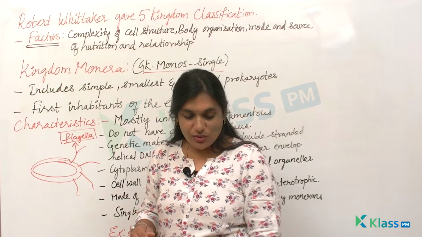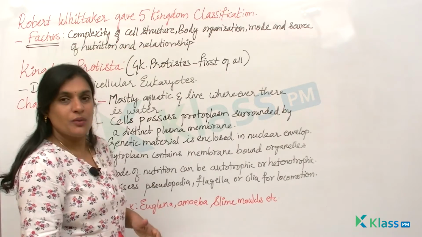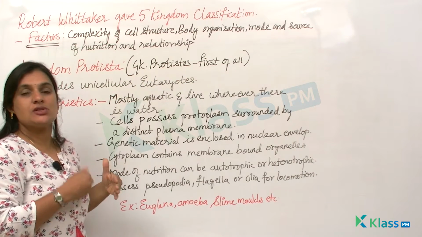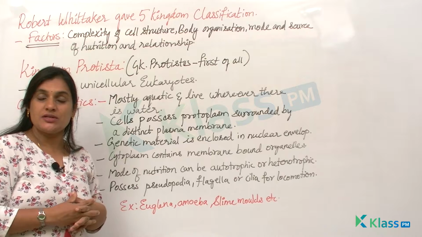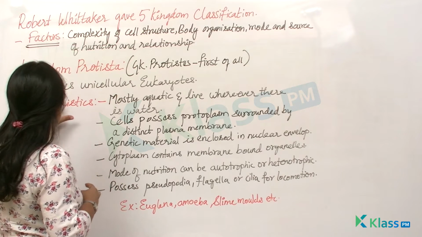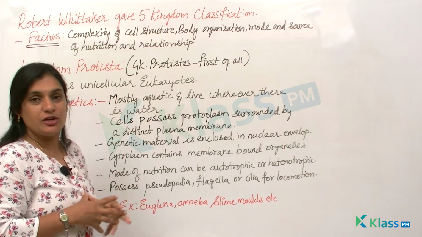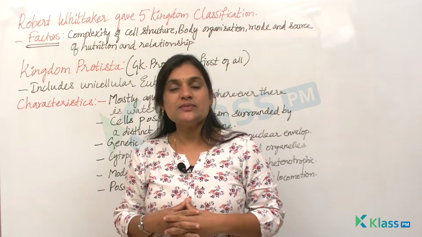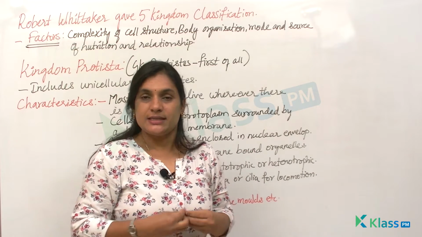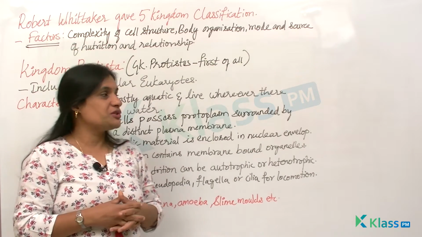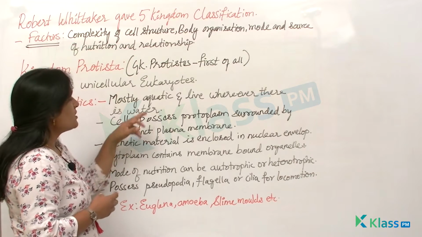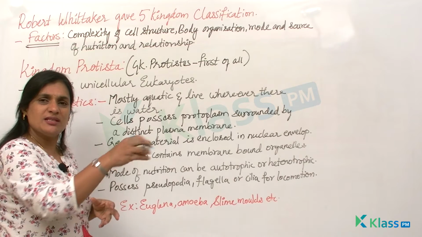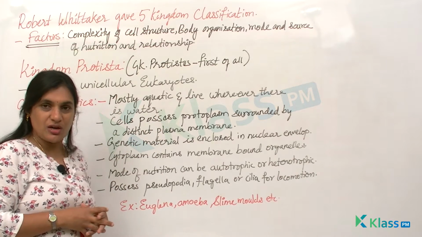Now let us continue with the next kingdom, Protista. So when we look at the next kingdom, Protista, in Greek, protistos means first of all. That means these organisms are considered to be the first of all the organisms, which includes unicellular eukaryotes. We know that these unicellular organisms possess only one single cell. Now let us see what are the characteristic features of the kingdom Protista. Mostly they are aquatic and live wherever there is water available. You can see the slime molds growing wherever there is wet condition in your house, right?